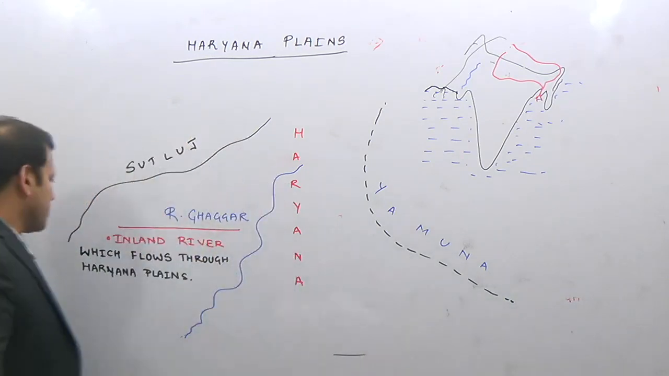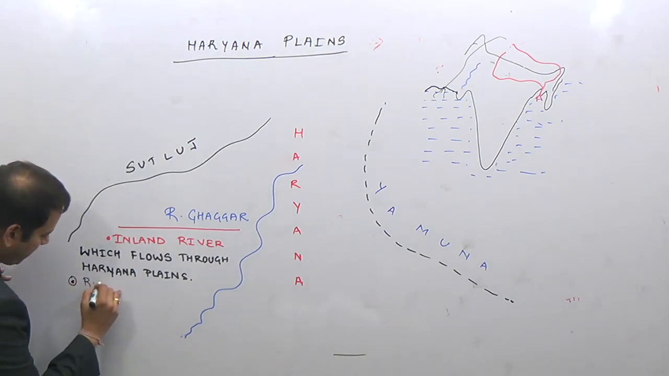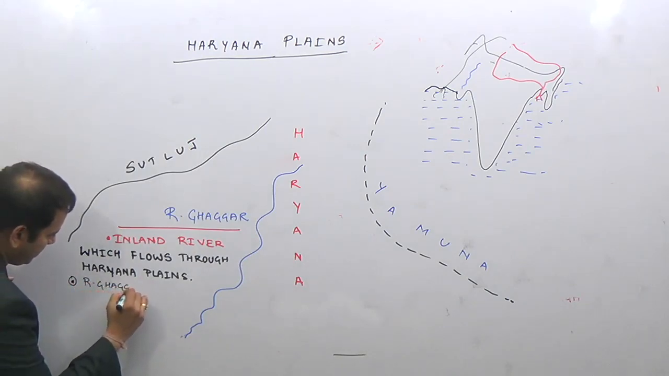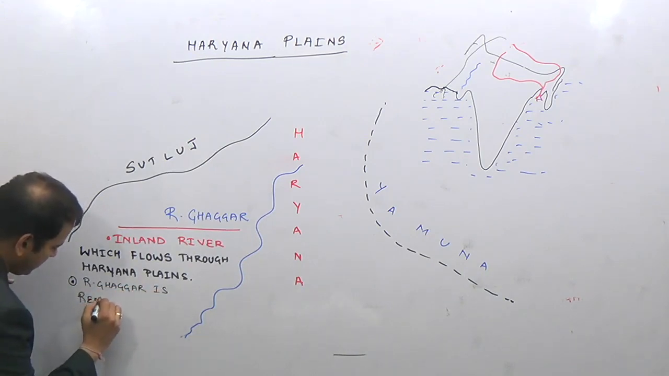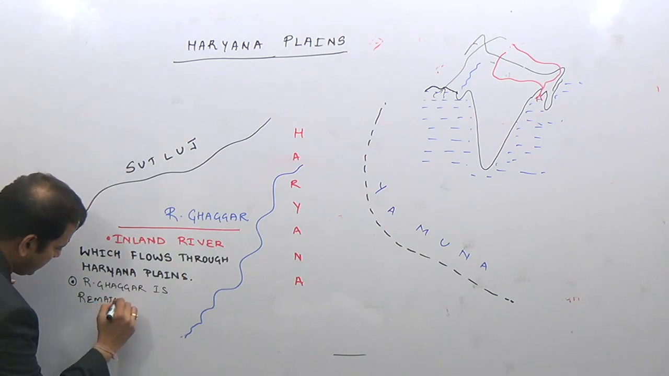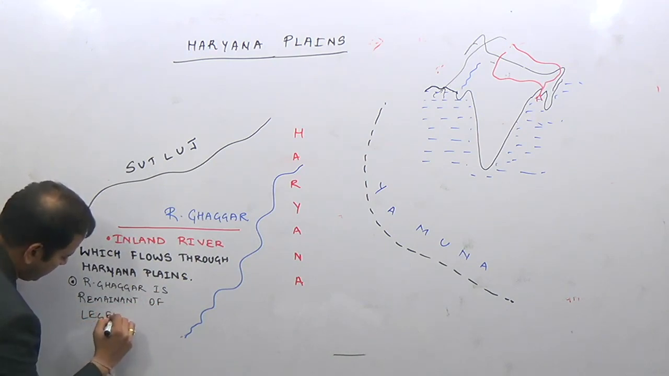So it is believed that river Ghaggar is a remnant of the legendary Saraswati river.